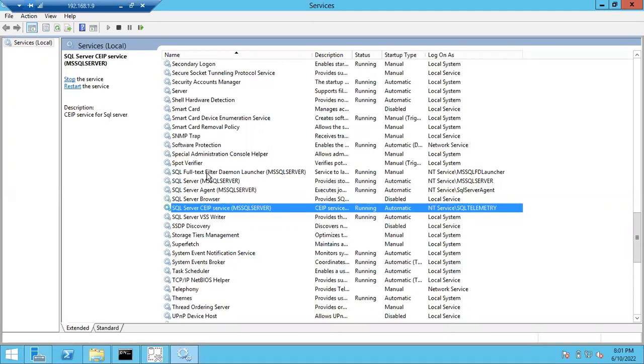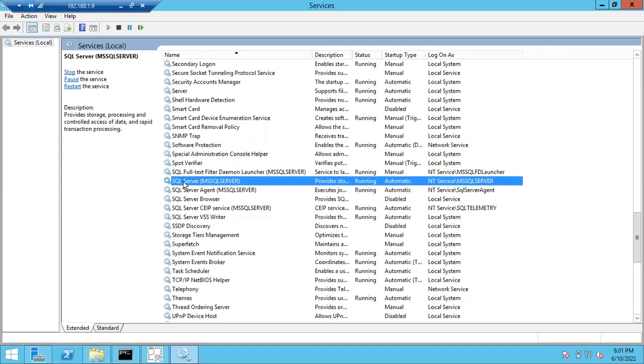You can see one more extra service like SQL Server in brackets batch 44. You have to restart that service, not the other one, guys. Right click, you can restart. This is how we restart the specific SQL services.